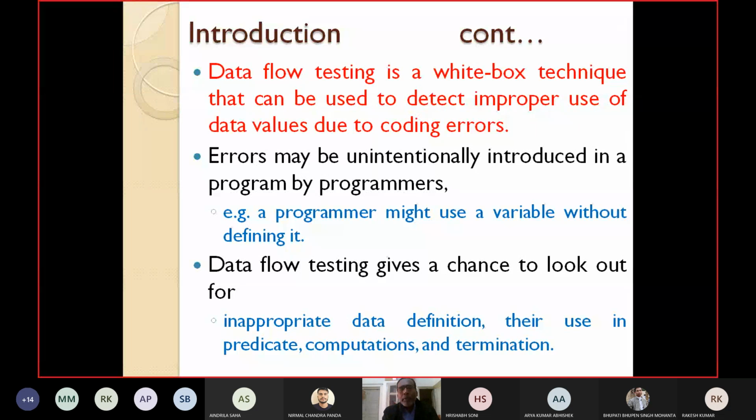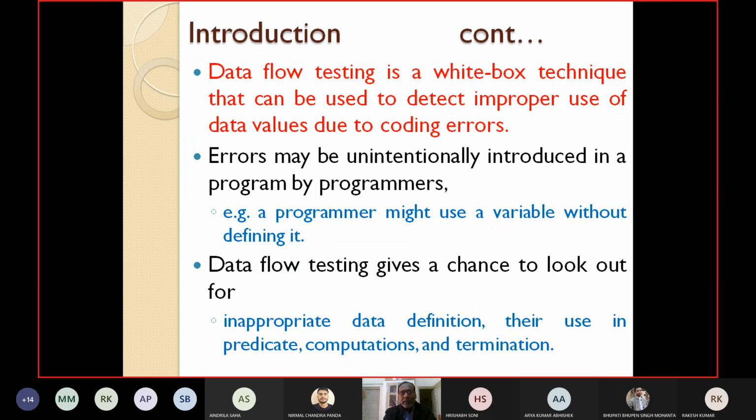So data flow testing is a white box testing technique that can be used to detect the improper use of the data values due to the coding errors. You know that errors may be unintentionally introduced in a program by programmers. They are not intentionally introducing errors. For example, a programmer might use a variable without defining it. He has not defined the variable x, but he is trying to use the variable x. Obviously, this is an error.